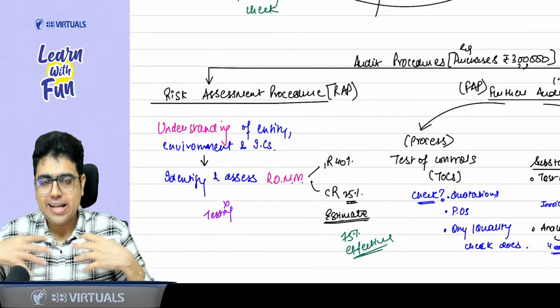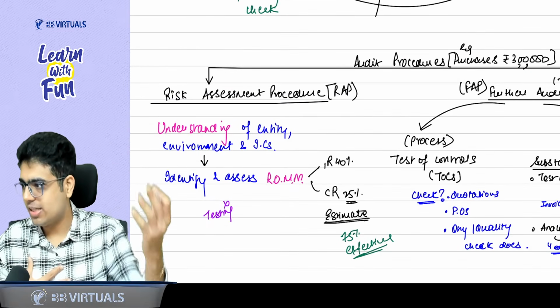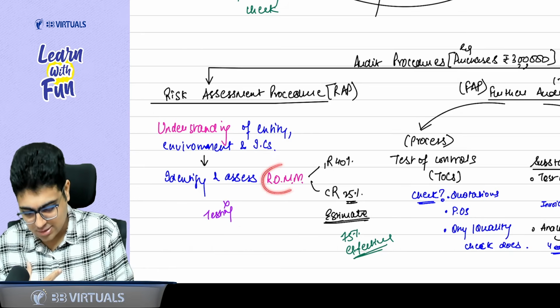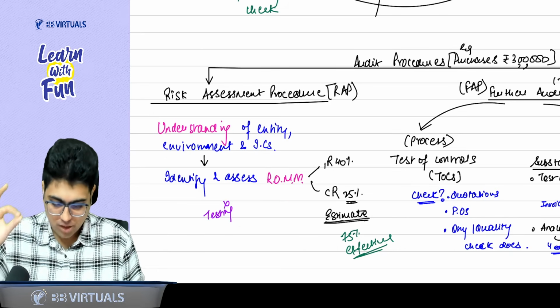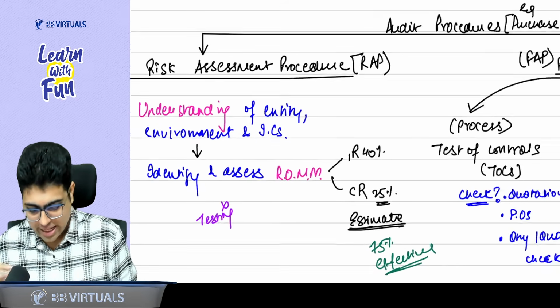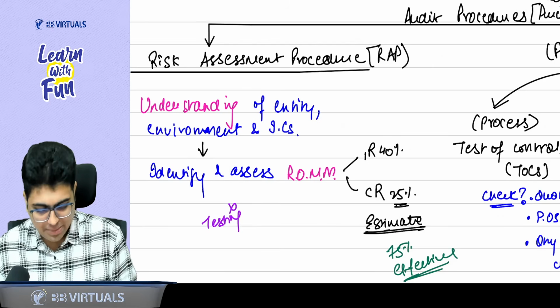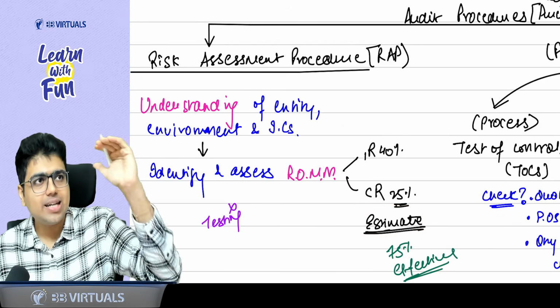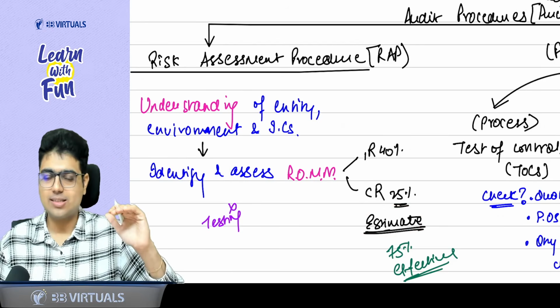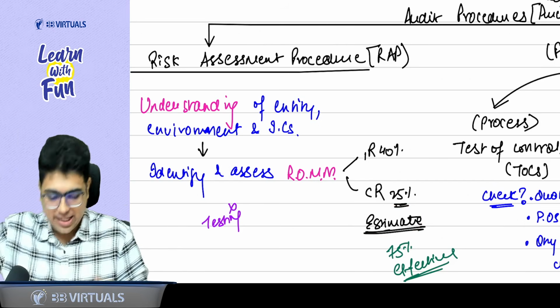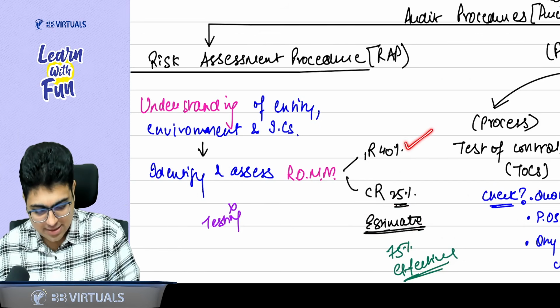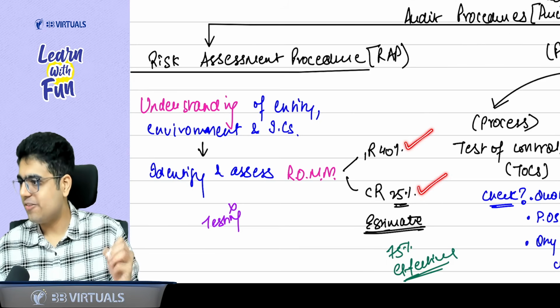The management explains to the auditor how things work, through which he assesses the risk of material misstatement. Now, when I am explaining to you, you may be estimating what the inherent risk can be, what the control risk can be, like we did in the case study. In the case study, we studied that inherent risk is 40% and control risk is 25%.